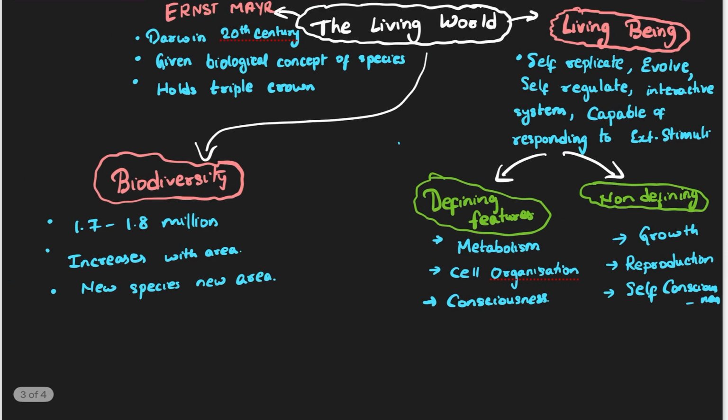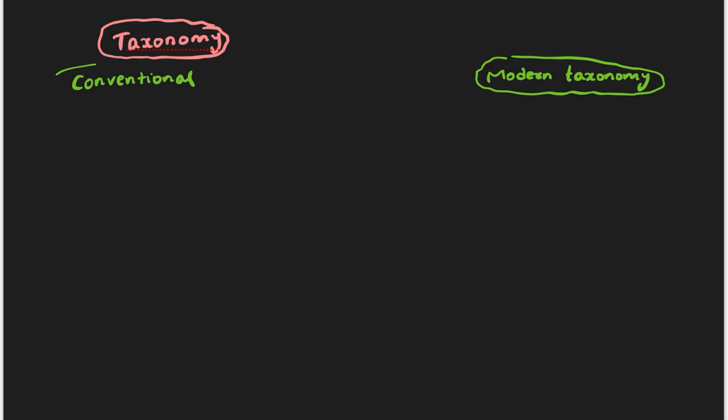Taxonomy's role is basically, see, there are different types of taxonomy: conventional and modern taxonomy. First let's talk about conventional taxonomy. Along with conventional, there is also modern taxonomy. Let's talk about what this conventional taxonomy is. You should be very curious to know about it. Later we will talk about modern taxonomy. First let's discuss conventional taxonomy. So what is conventional taxonomy?